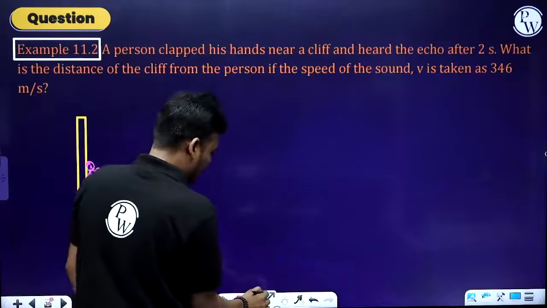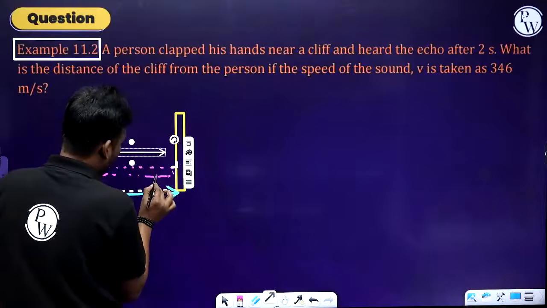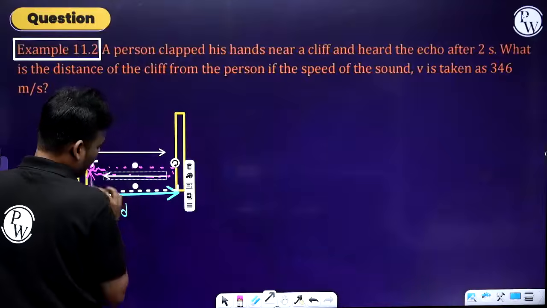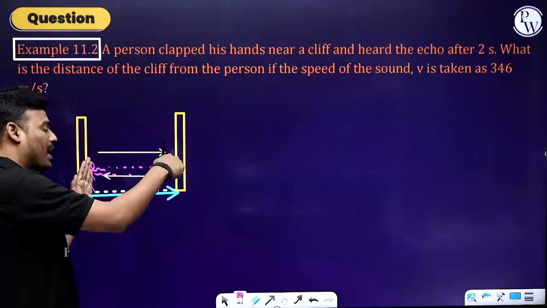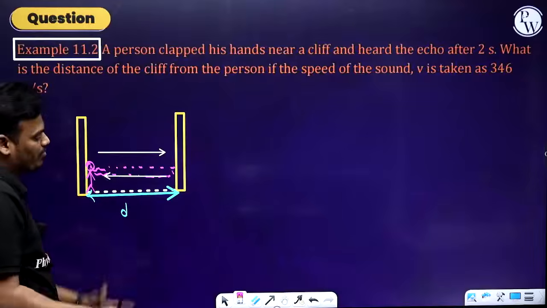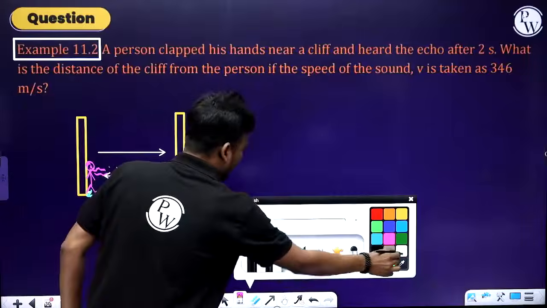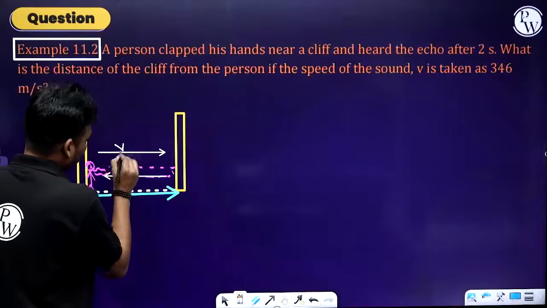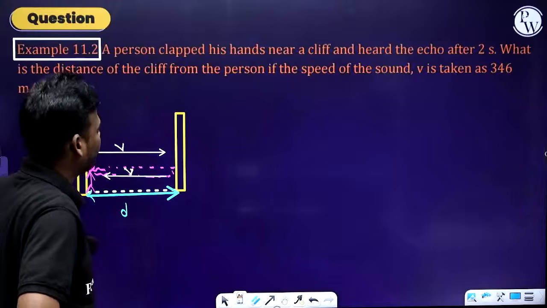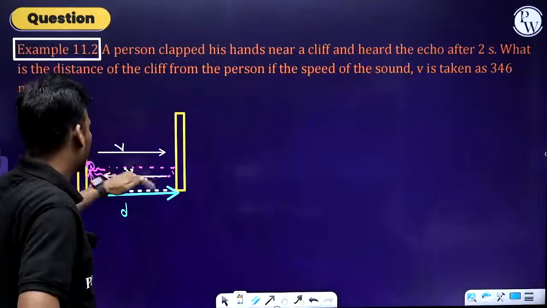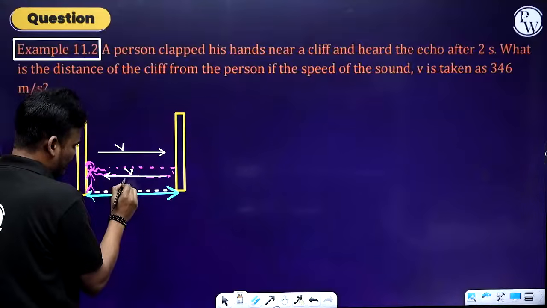So that means this is one way and this is the second way. The sound produced by this person has to reach the other cliff and come back to the same position. So that is the D. And the velocity or speed of the wave, let's consider V. Let's consider the time taken from here to the cliff and back as t.